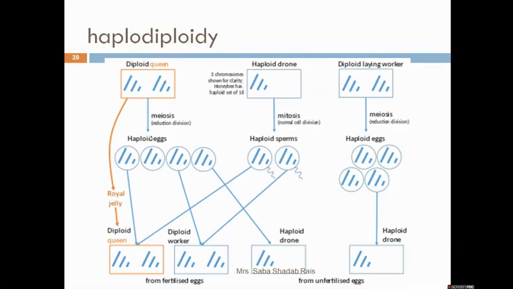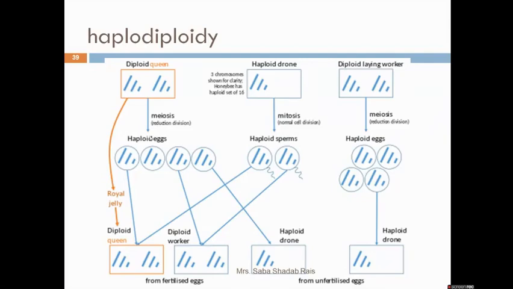Other than the queen, all the females are sterile in the family, and they are called workers.